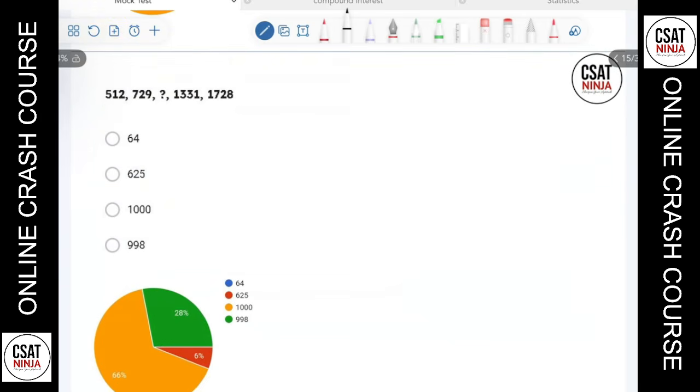What about the next here? The next number series has 512, 729, question mark, 1331, 1728. Okay, it's a perfect cube number. In NSSP especially, they use this type of question a lot. Perfect square, perfect cube number. What is 512? 512 is nothing but 8 cube. What about 729?